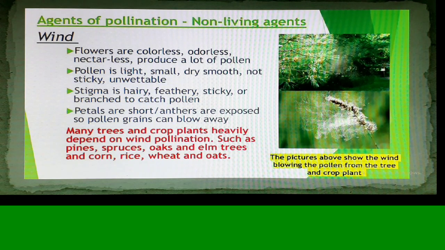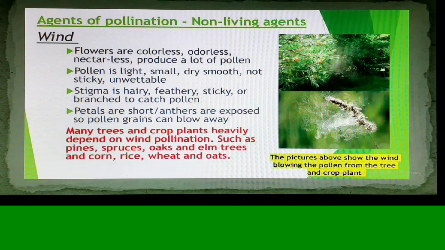No nectar is required because no biotic agent is coming, and the pollen grains have to be very light, small and very dry, so that they can be smoothly carried away with the wind.